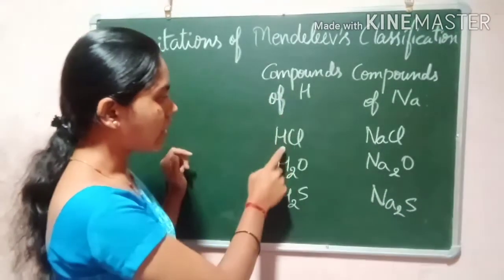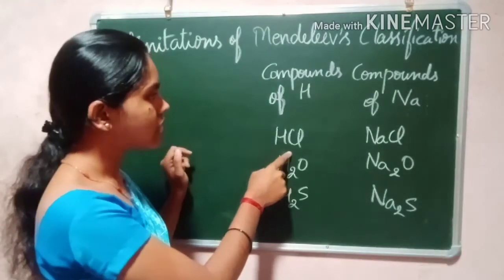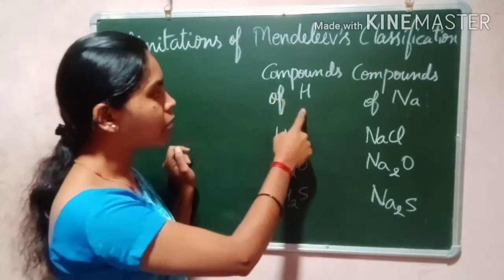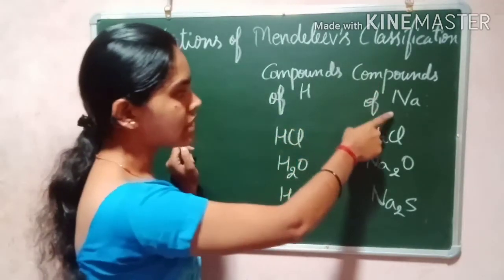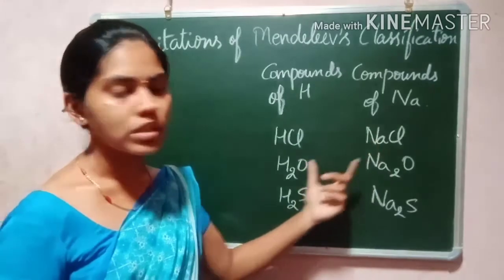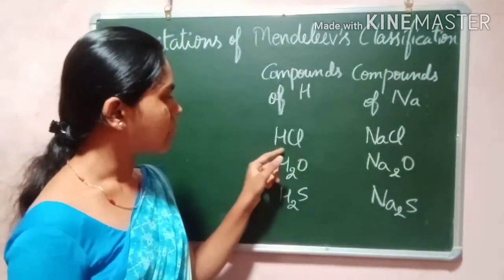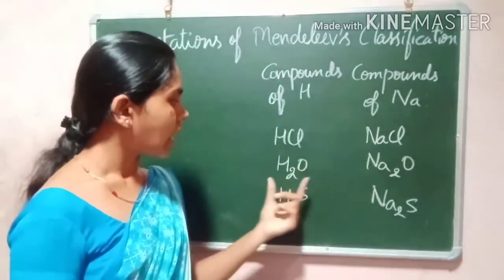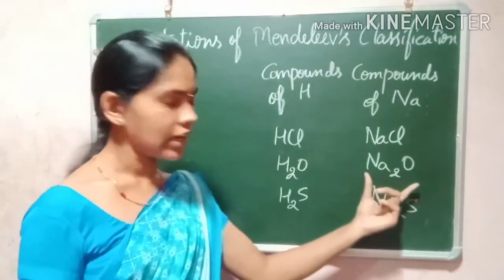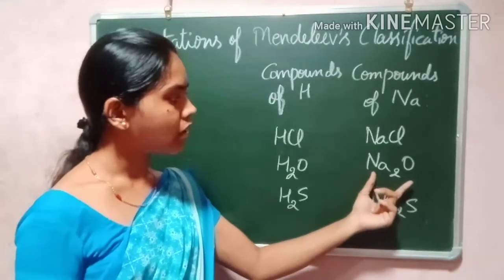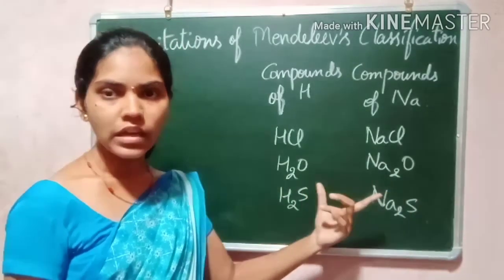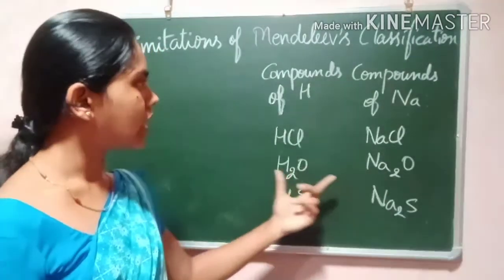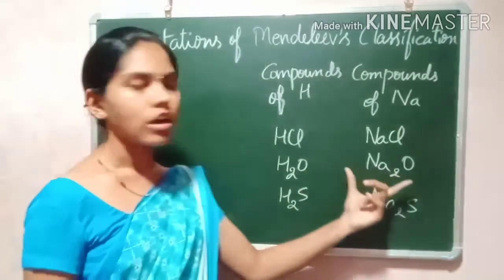For example, HCl is similar to sodium chloride, and water is similar to Na2O, sodium oxide. So there is similarity in the electronic configuration of compounds of hydrogen and compounds of sodium.